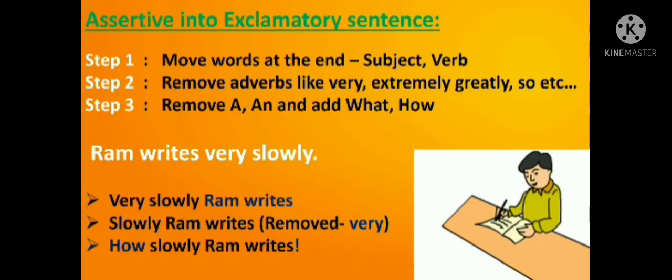Assertive into exclamatory sentence: how to change an assertive sentence into an exclamatory sentence. Step 1, step 2, step 3. Step 1, remove the words at the end of the subject and verb. Remove adverbs like very, extremely, and greatly, etc. Then add what or how. Ram writes very slowly. Remove very: Ram writes slowly. So, how slowly Ram writes! This is the exclamatory. This is how to convert from assertive to exclamatory.